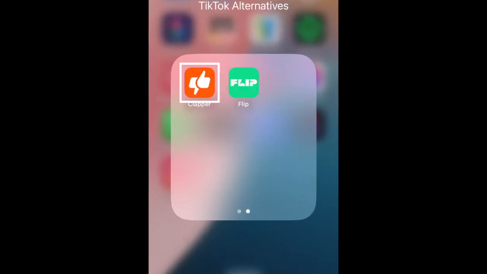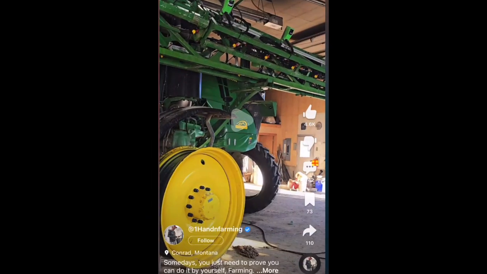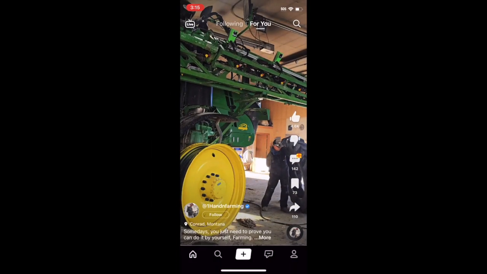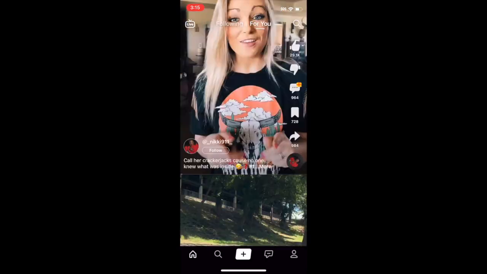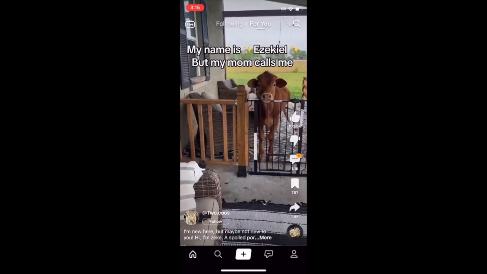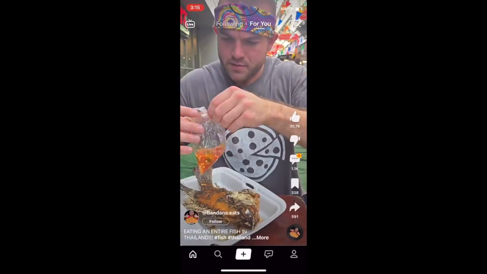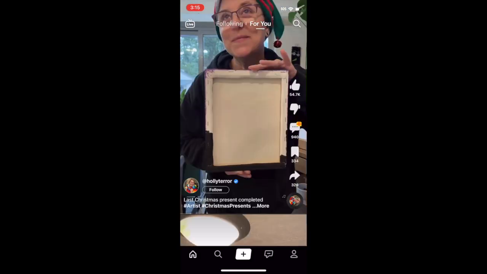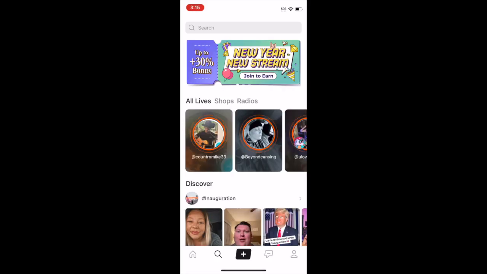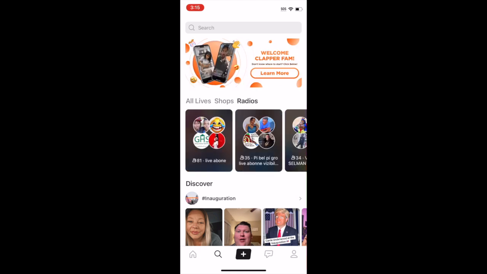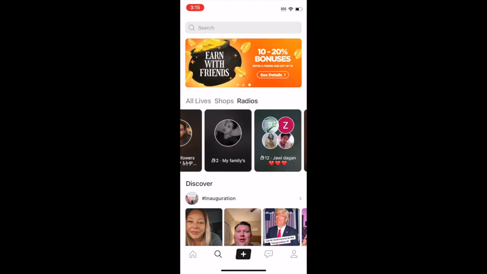Clapper is another video platform that's rising in popularity amidst the uncertainty with TikTok. One of the great things about Clapper is they don't have ads on the platform, so you'll only see real content on the app. The app also claims to use a quote, equal opportunity algorithm, so certain creators aren't favored or featured over others. They also offer a unique audio-only streaming feature they refer to as radio, where you can live broadcast to a room of up to 2,000 listeners.